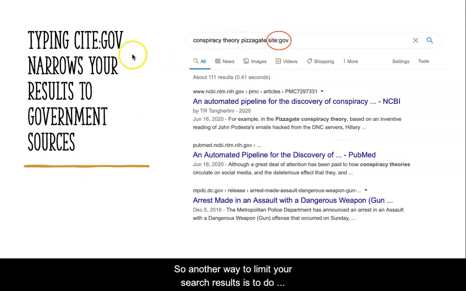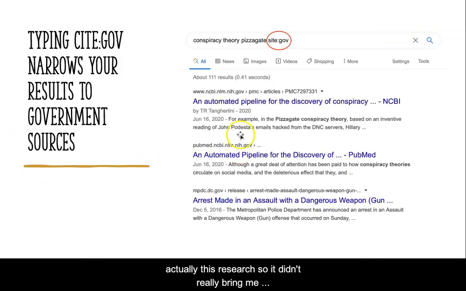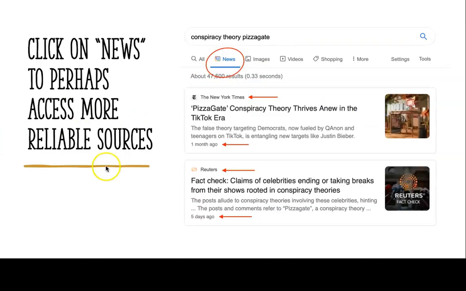So another way to limit your search results is to do cite::gov. It turns out that this wasn't particularly useful for me. What it did was it brought up different sources that are all created by the government. This is from the NIH. It kind of brought me back right to this article, actually, this research. So it didn't really bring me anywhere new, but you might try this with your search terms and see if you can come up with something that is useful. A lot of times these government-produced documents will be reliable.